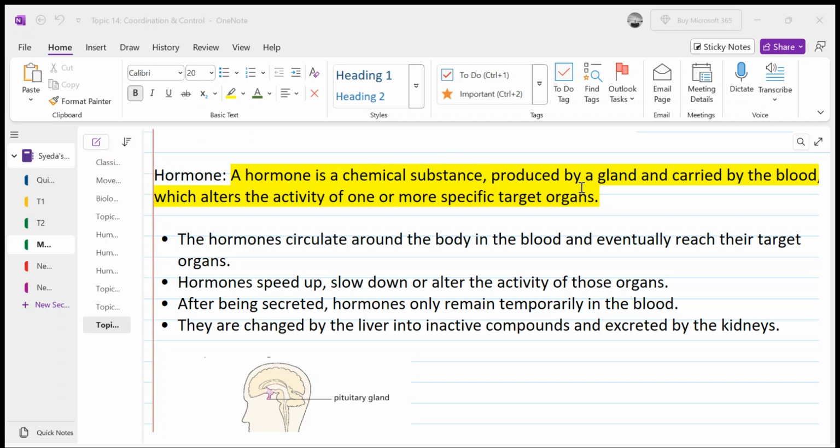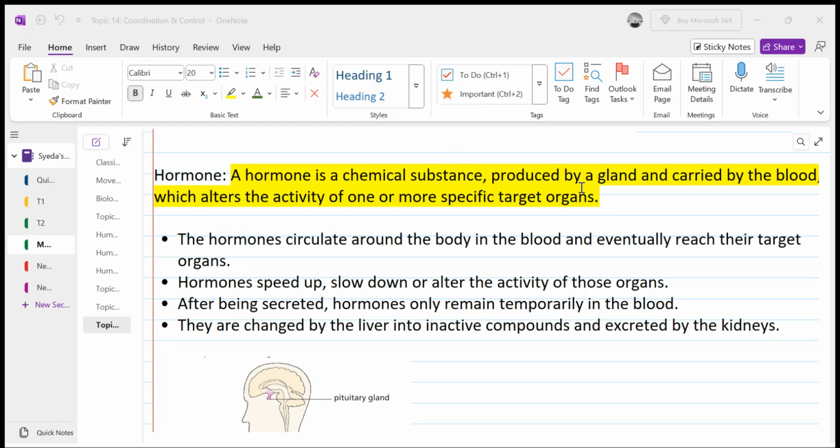Now what is a gland? A gland can be in any organ. It is a structure made up of cells which release hormones. And sometimes there are structures which release hormones as well as some other enzymes.